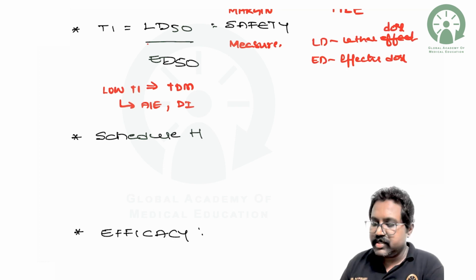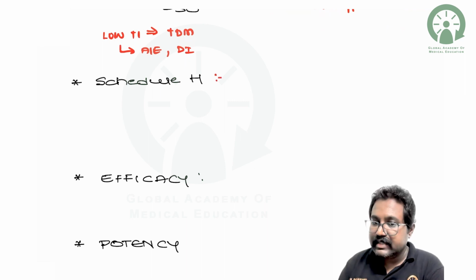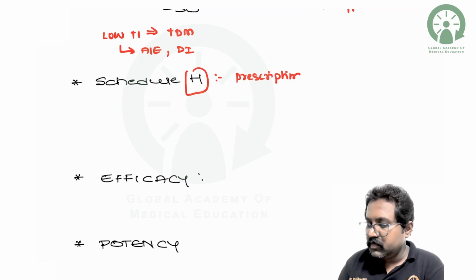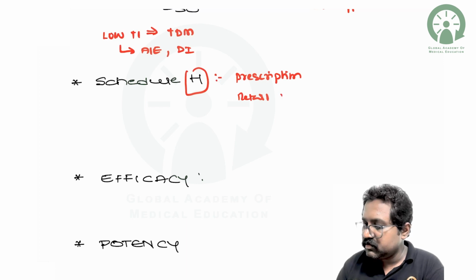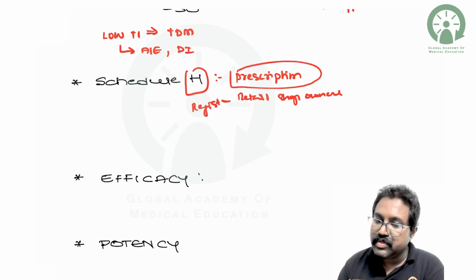So what do you understand by Schedule H? Schedule H is the criteria that has been laid down by the government. So all the Schedule H drugs should have a prescription, and they should be sold by registered retail shop owners only on production of the prescription.